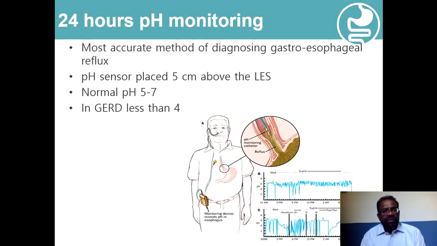Normal pH is between 5 to 7, and the time duration during which the pH falls below 4 indicates the presence of acid reflux. And this pH monitoring can also be associated with impedance monitoring, which will differentiate between fluid reflux and air reflux.